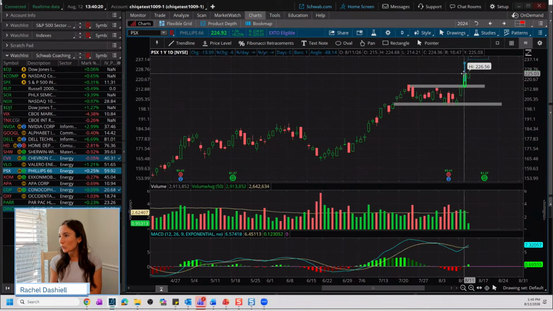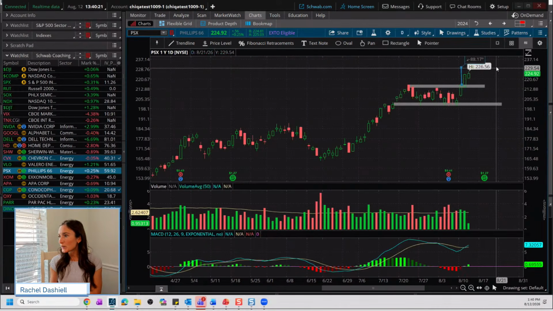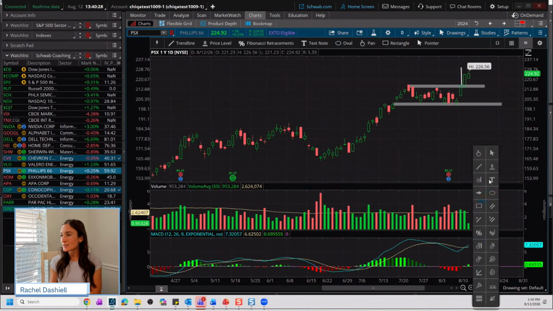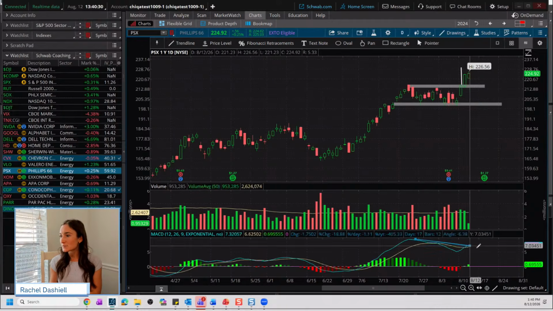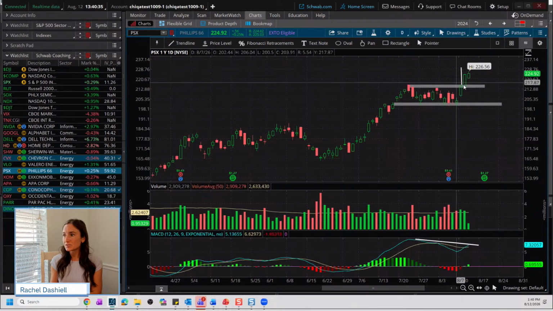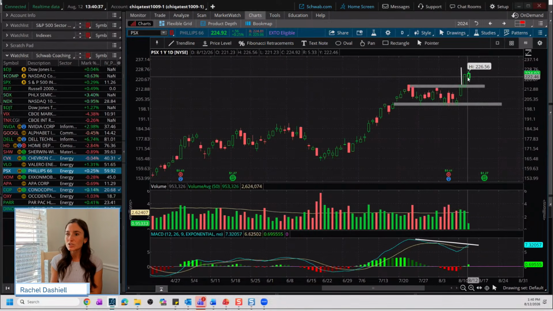Maybe a little bit even more than that. So it's saying that, hey, price could move a little bit higher up to 230 possibly. Momentum's diverging quite a bit, as you see that MACD is making a little bit of a lower high. So it could just tell us, hey, this is due for a little bit of a consolidation.